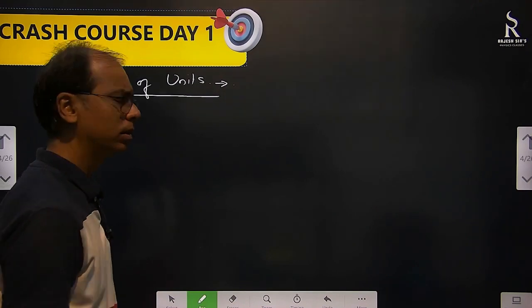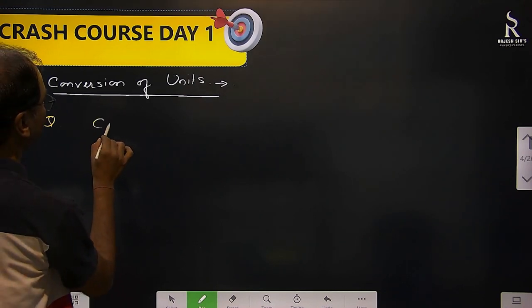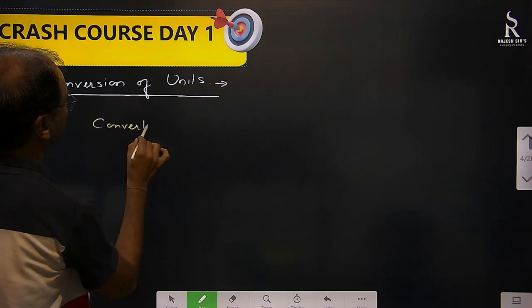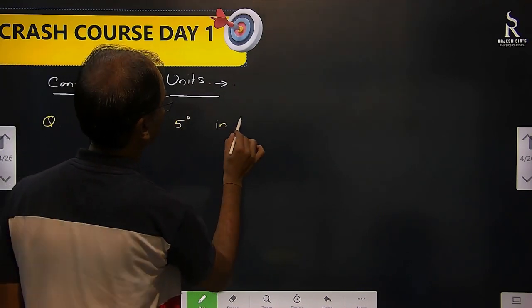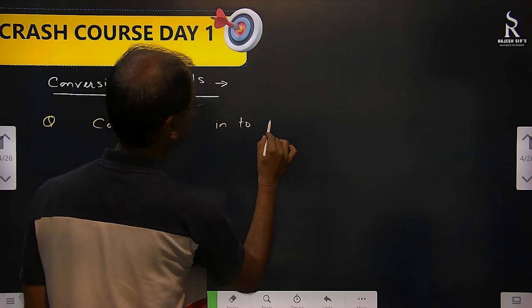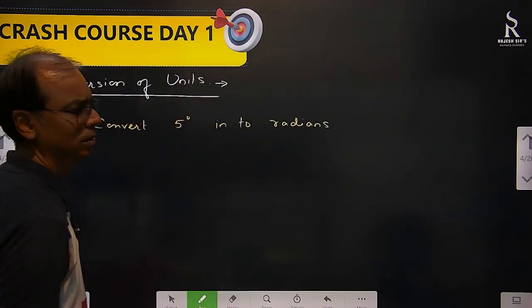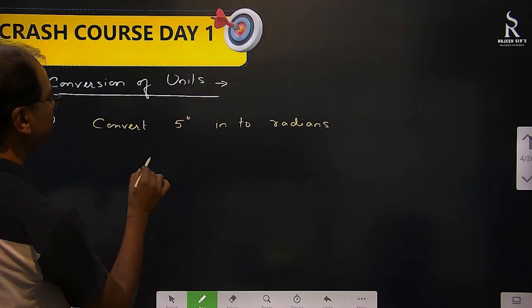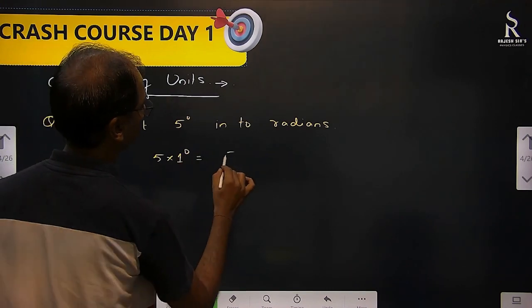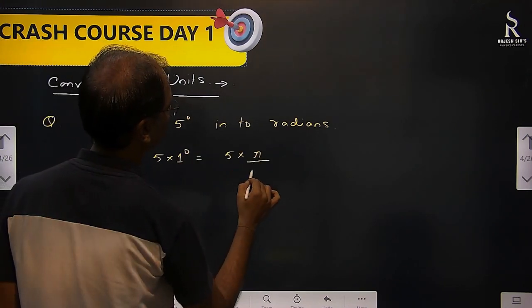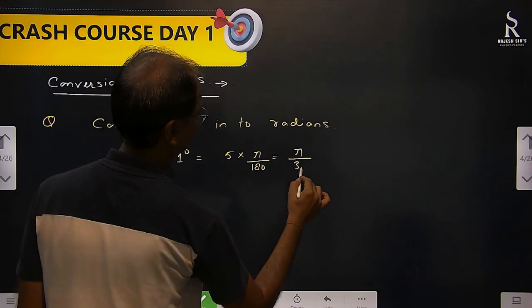Let's solve a few questions on that. Suppose a question is asked from us. Convert 5 degree into radians. Very simple question. You know how to do it. 5 degrees means 5 into 1 degree. And 1 degree is what? 5 by 180 radian. So what is it? 5 by 36 radians.